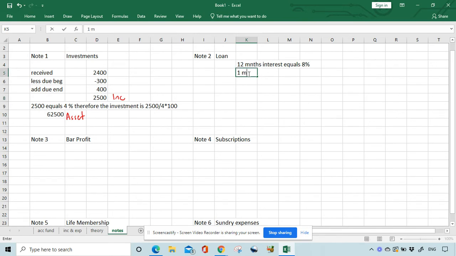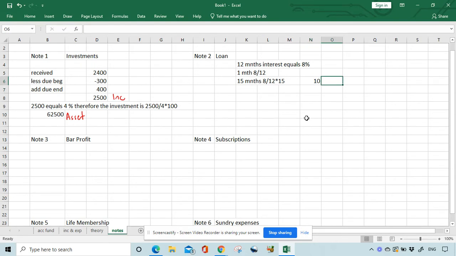So 1 month's interest would be 8 divided by 12. You're trying to find out 15 months, which will be 8 divided by 12 multiplied by 15. And this will give us 10% interest.